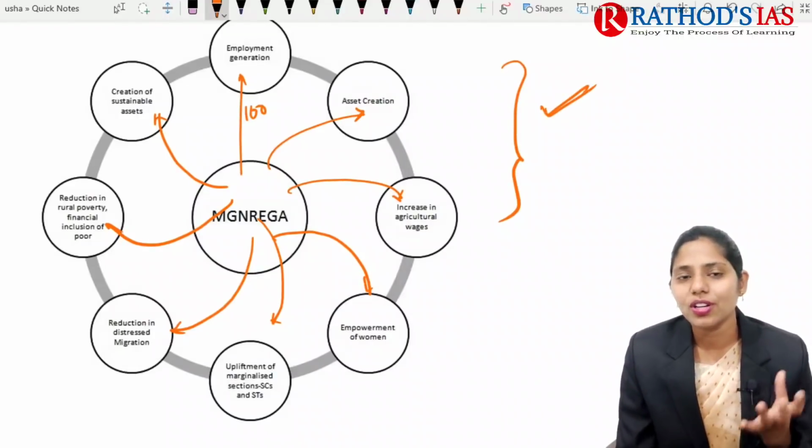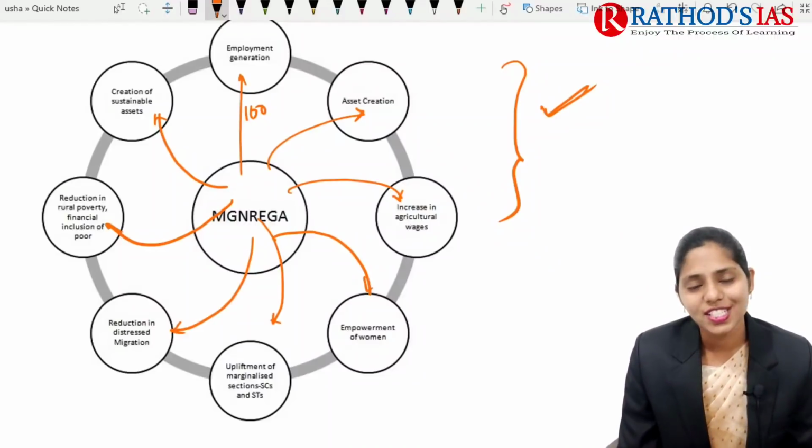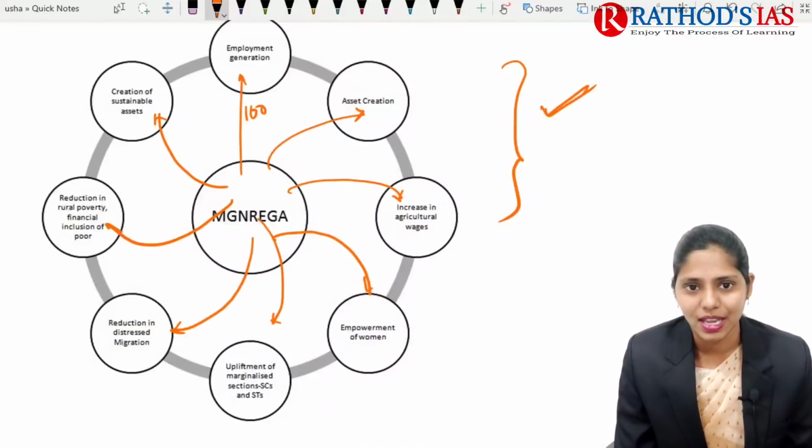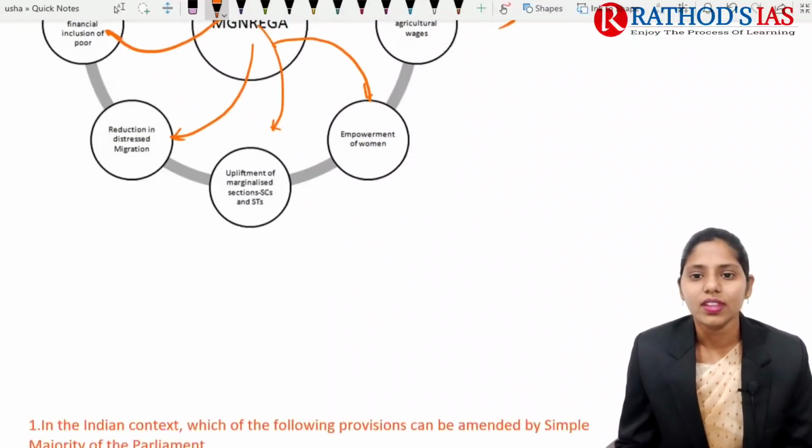When you are talking about this MGNREGA scheme, it has a great potential, such that there is a need to increase the allocation for this MGNREGA scheme. Okay, so this is about this topic and I hope it is very much clear.